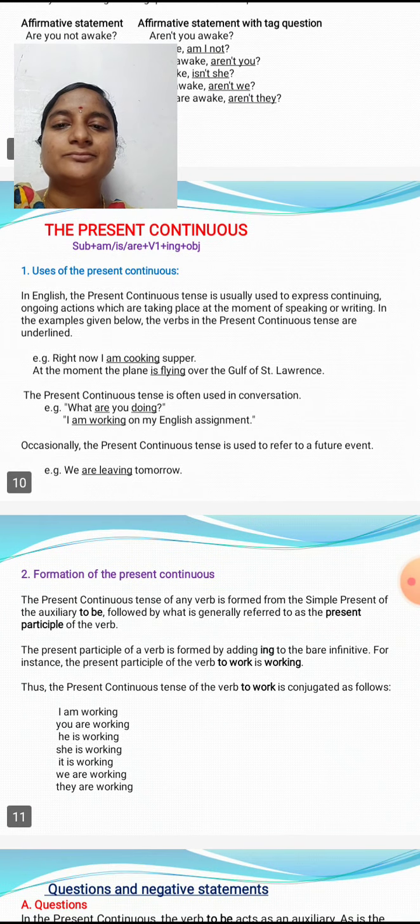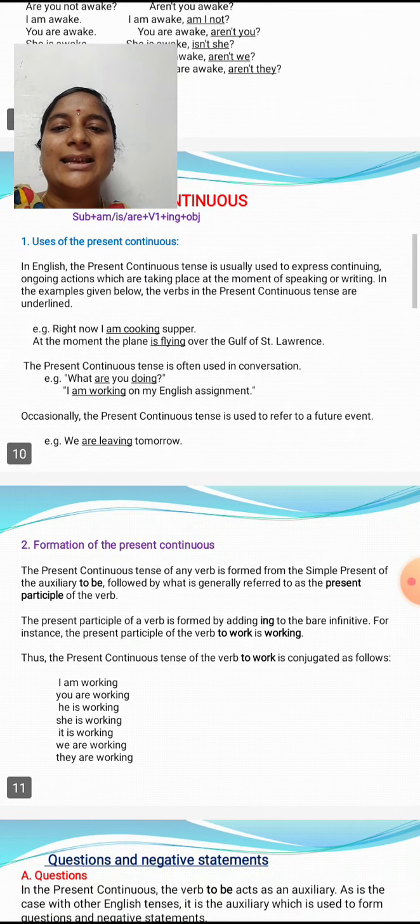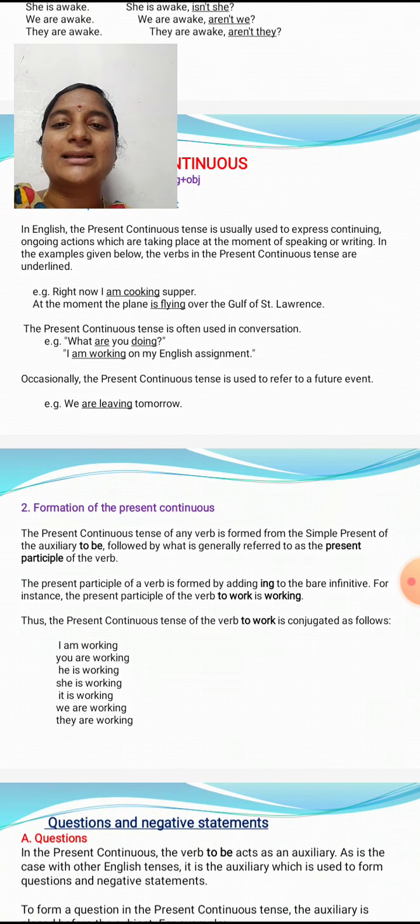For example, right now I am cooking supper. So now the action is continuing. So that's why I am cooking. Cook is the verb, and the ing form is added to the verb. Then supper is the object. So I am cooking supper. At the moment, the plane is flying over the Gulf of St. Lawrence. The present continuous tense is often used in conversation.